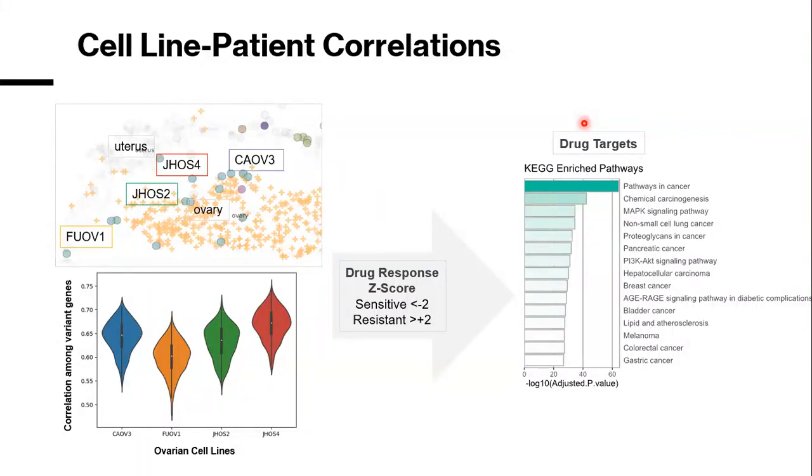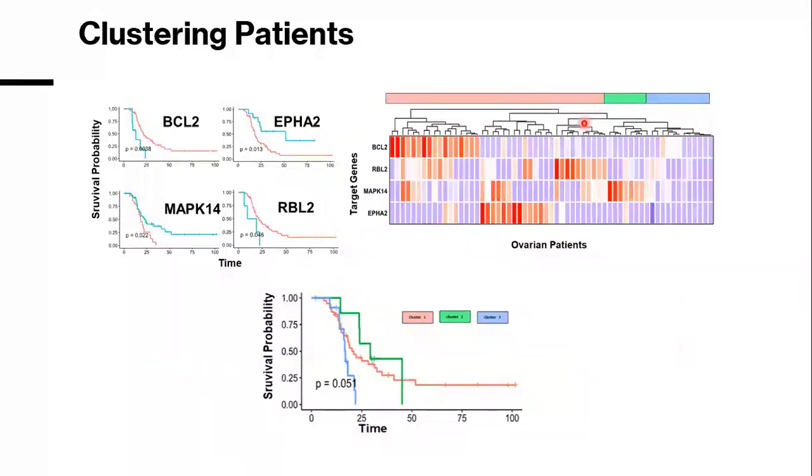I have selected cell lines and their drugs that show sensitive and resistant profiles. Then I have found their drug targets, checked their pathway distribution, and also checked their effect on my patients by doing survival analysis. I have found some of the genes that have a survival effect on my patients. I have checked their expression levels and found a distribution that can be clustered. When I checked the distribution in survival, I've seen a significant difference, and I have clustered my patients.